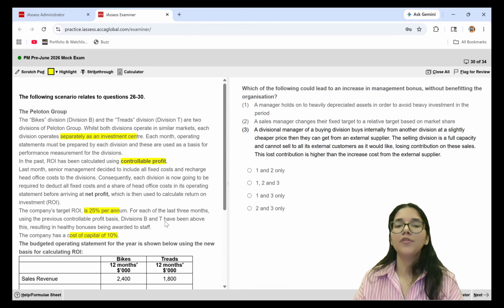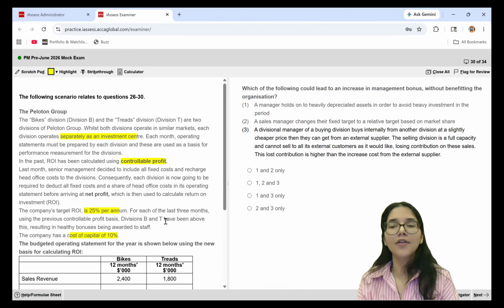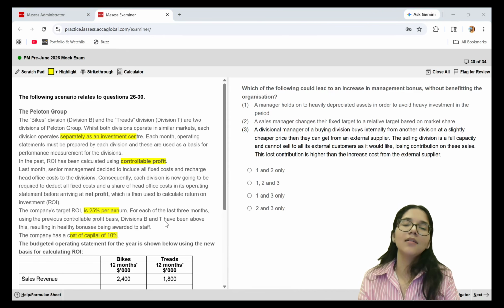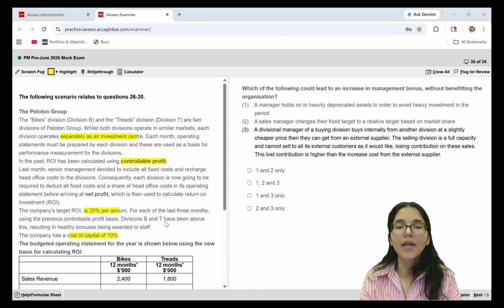Now I move forward towards the second statement. A sales manager has changed their fixed target to a relative target that's based on the market share. Now guys, this is something which will be useful for the company as a whole, because if I'm setting the target on the basis of market share, more sales will be expected when sales are increasing overall in the market.